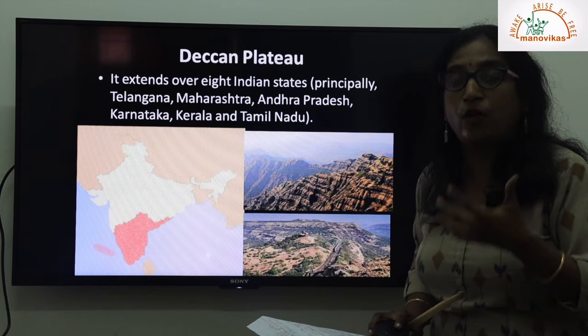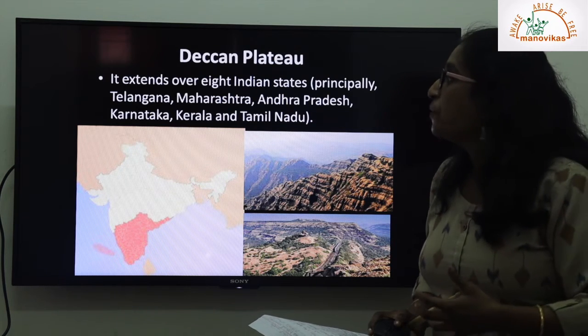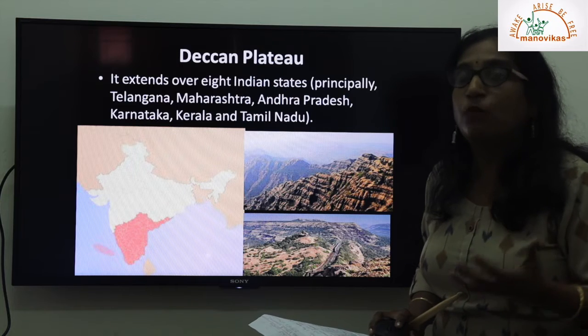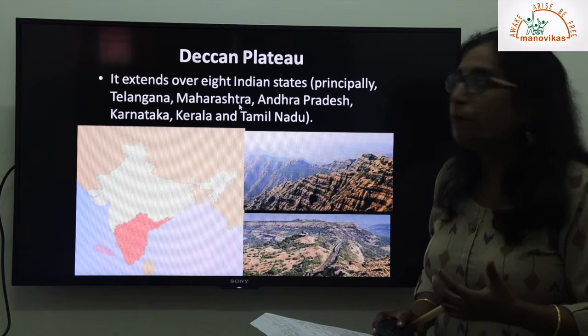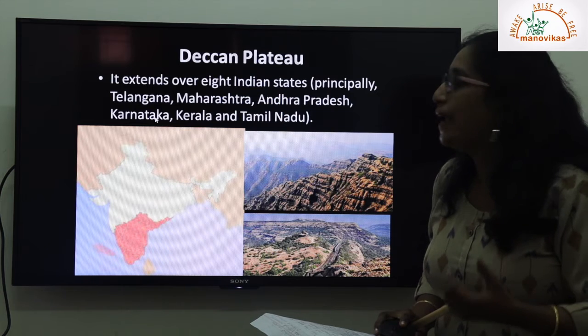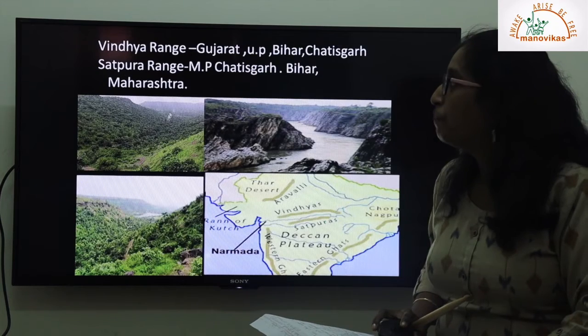Okay, from an economic point of view, this plateau is very important even today. The states it covers are Telangana, Maharashtra, Andhra Pradesh, Karnataka, Kerala and Tamil Nadu, all the southern states of India.